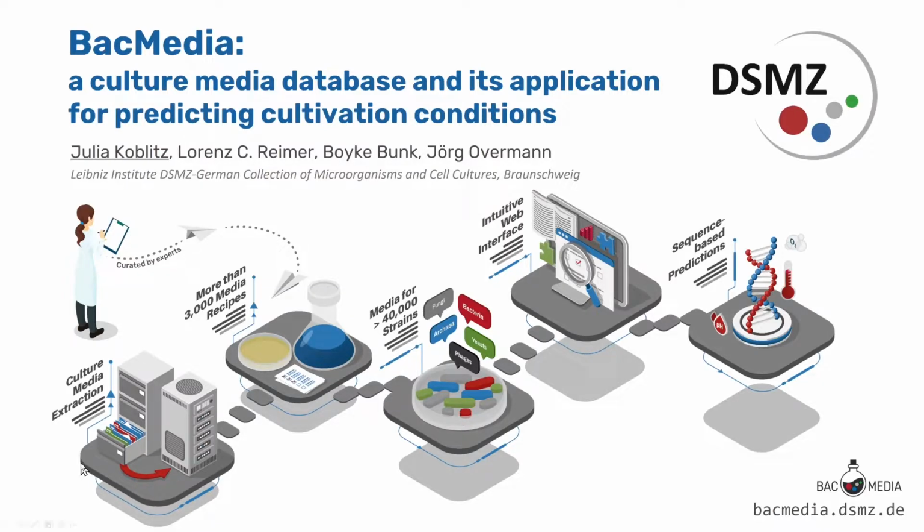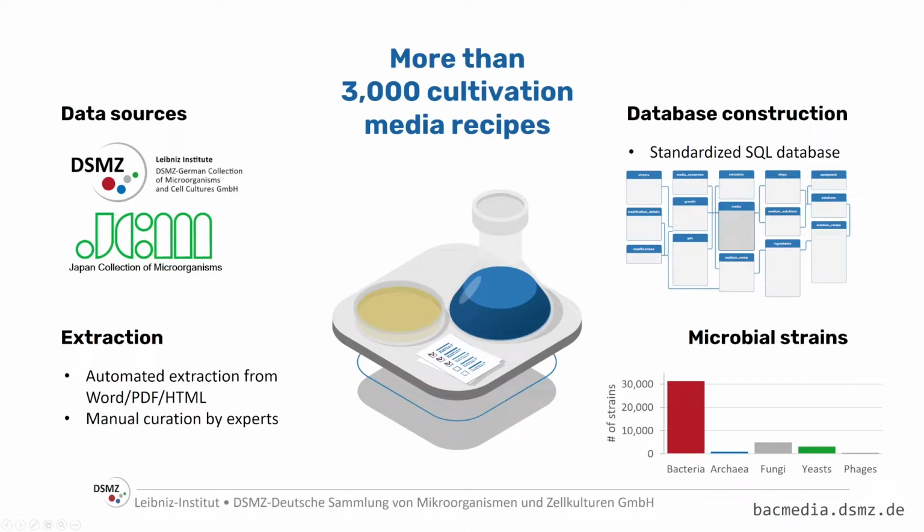But first, let's talk about the data. We have more than 3,000 cultivation media recipes, originating from the German and Japanese culture collections. The recipes were automatically extracted from various formats, and the result was manually curated.